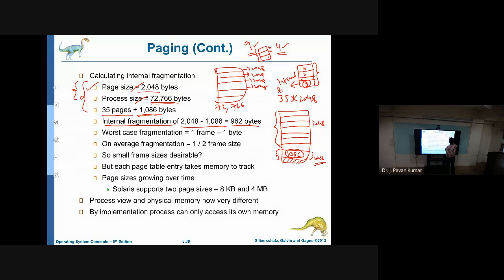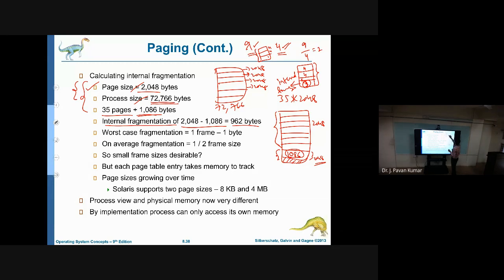Understand? Internal fragmentation is nothing but how much memory is being wasted. How can we calculate it? We check the page size. If you know the page size and process size, simply by dividing the process size by the page size, we get 2, right?